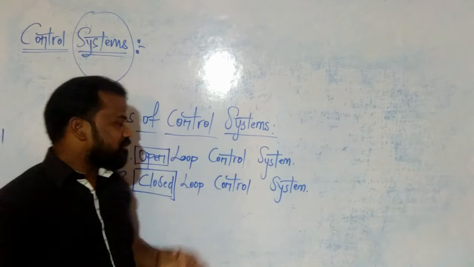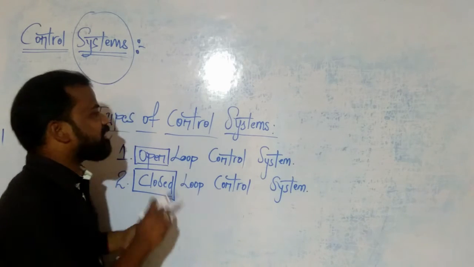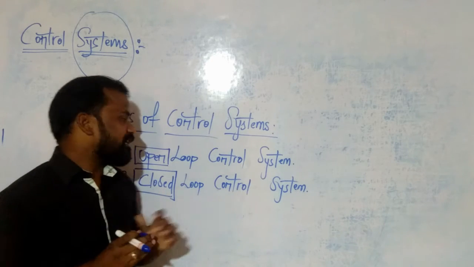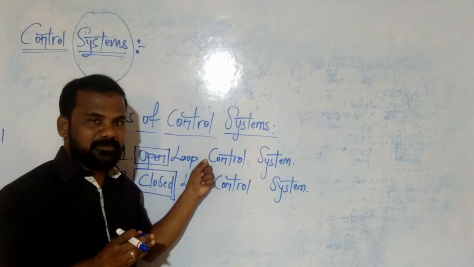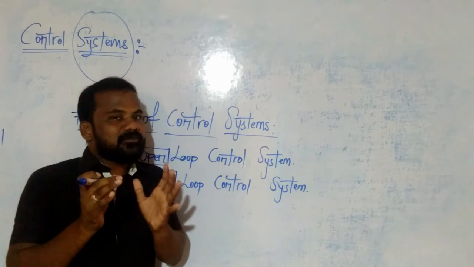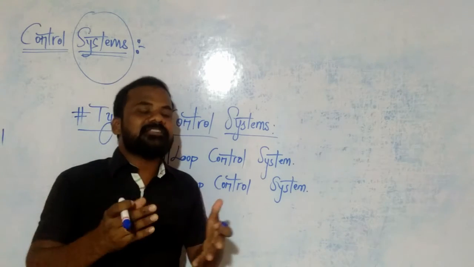So the main difference between open loop and closed loop is, just see here, I am going to consider one small block diagram related to open loop control systems and closed loop control systems. Based on the block diagram of closed loop and open loop control systems, you will get the clarity.